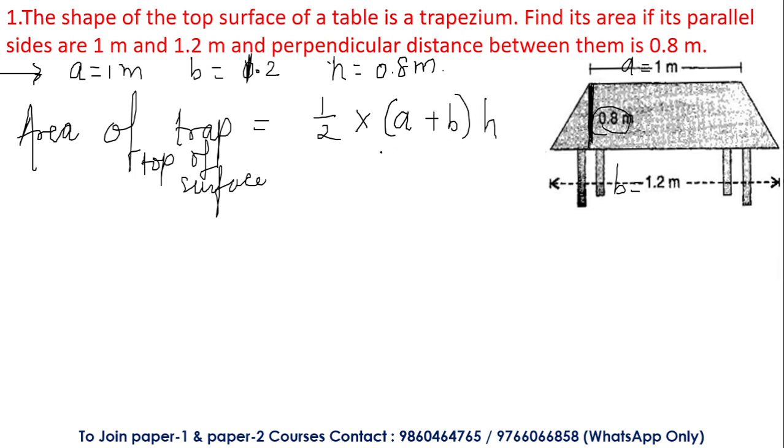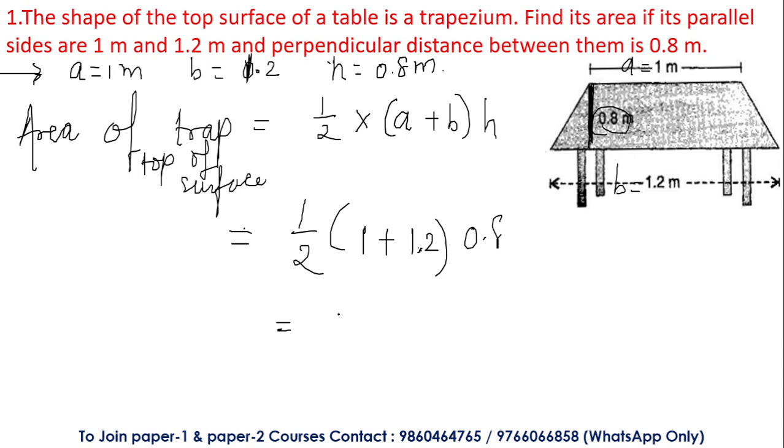Please remember, A and B are the sides and H is the height. So this will give me, by putting the values, half into, what is the value of A? 1. What is the value of B? 1.2 over here. Okay, and into 0.8. So after solving this, if I multiply 1 by 2 into 1,